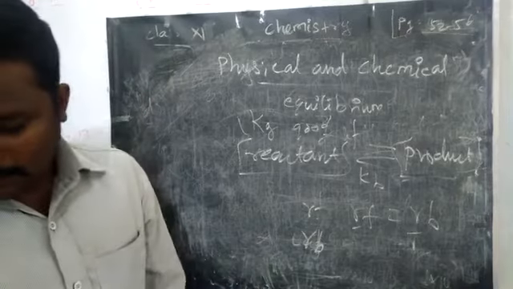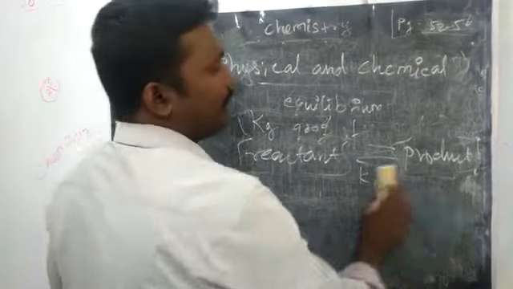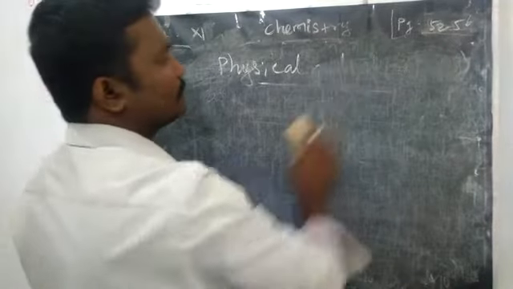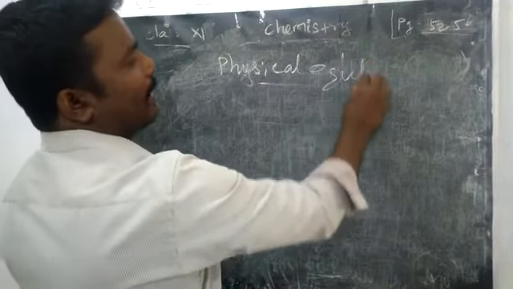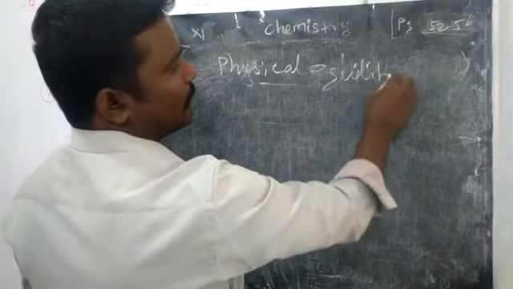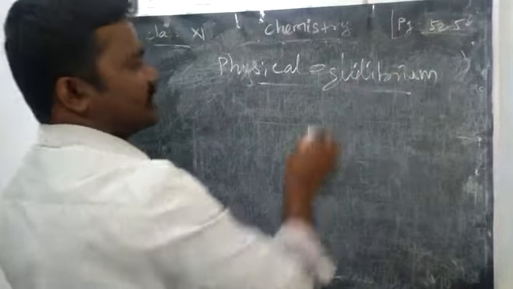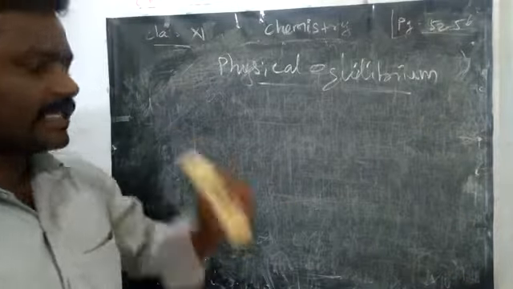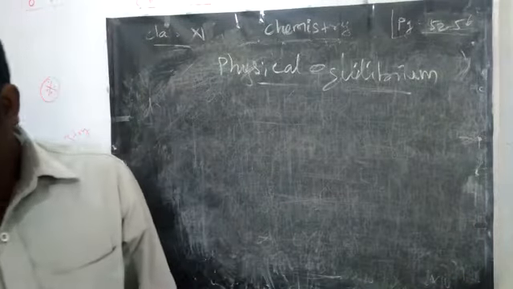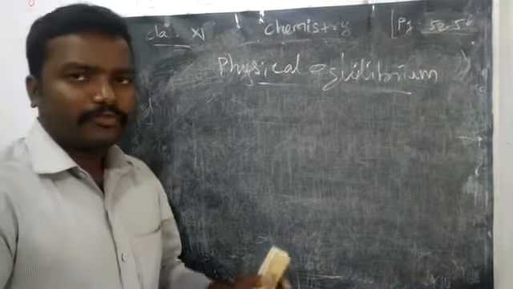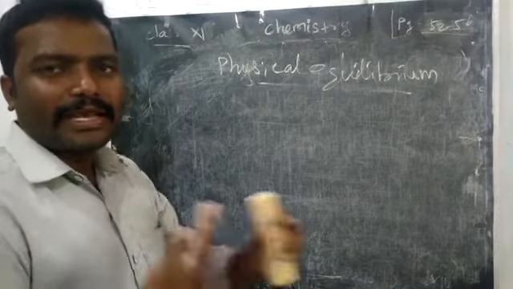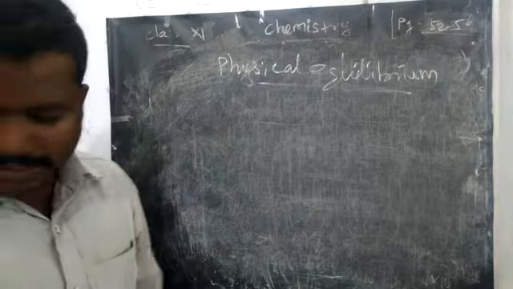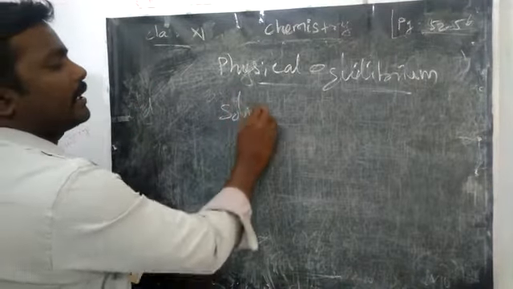Now, physical equilibrium. What is physical equilibrium? A physical change in an equilibrium reaction, we can say is physical equilibrium. When one phase to another phase maintains equilibrium, we can say it is physical equilibrium. First heading, solid liquid equilibrium.